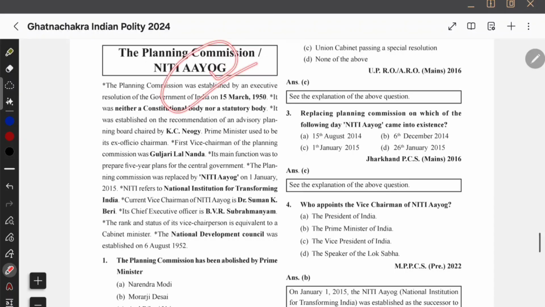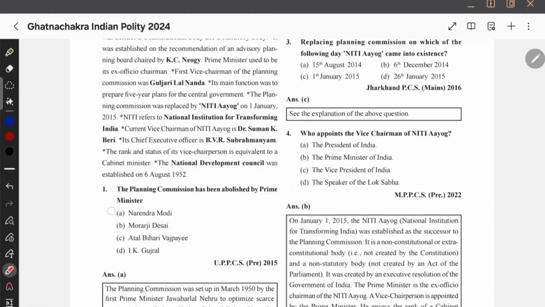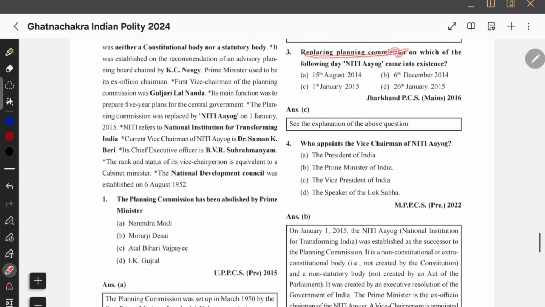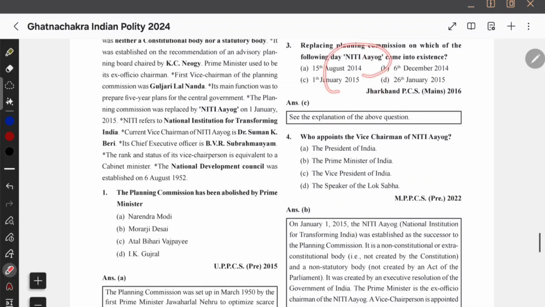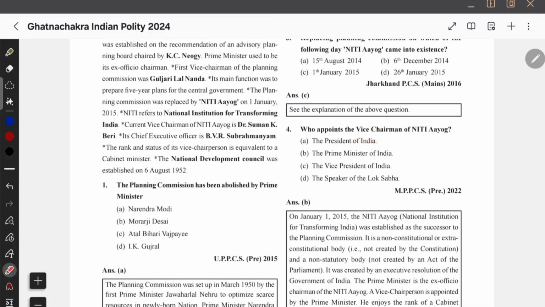अब कौन पूछेगा प्लानिंग कमीशन पे, हाँ, प्लानिंग कमीशन अबॉलिश्ड बाय प्राइम मिनिस्टर नरेंद्र मोदी, दिस इज करेक्ट, ओके. Who replaced planning commission and when did NITI Aayog come? 1 जनवरी 2015 से नीति आयोग आई थी. Replacing planning commission, on which of the following NITI Aayog came into existence? 1 जनवरी 2015, 10 साल हो गया ना, तो शायद ही सवाल आए. Who appointed the vice chairman of NITI Aayog? It's the Prime Minister of India.